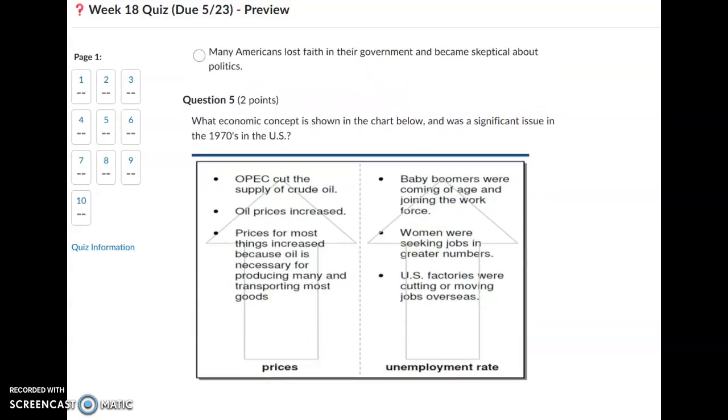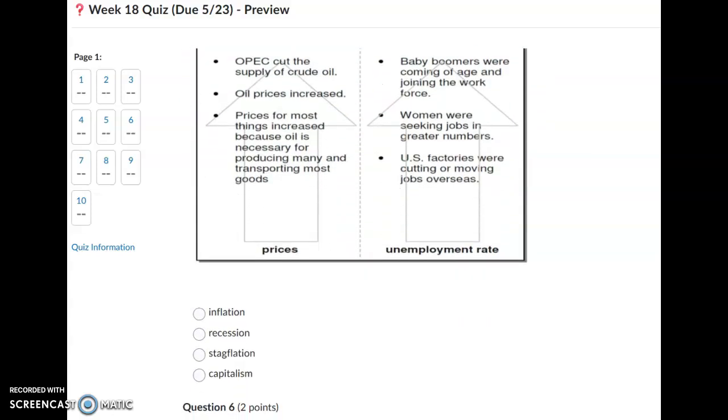Question number 5. What economic concept is shown in the chart below? It was a significant issue in the 1970s in the U.S. Does this chart show inflation, recession, stagflation, or capitalism?